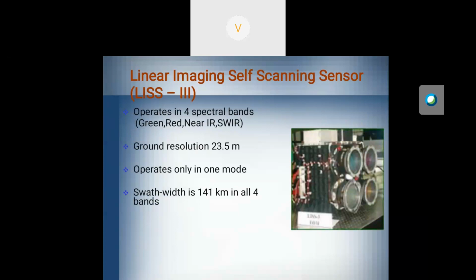What is the spatial resolution of the LISS-3 image? 23.5 meter. Then the swath width is 141 kilometer, so it will cover 141 kilometer. There are 4 bands. What is the meaning of band? Every image captured by the satellite has 4 bands. So the same place has 4 images.